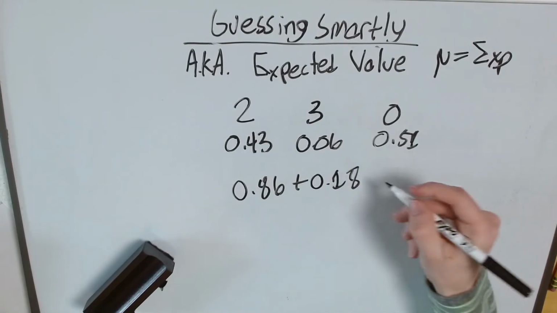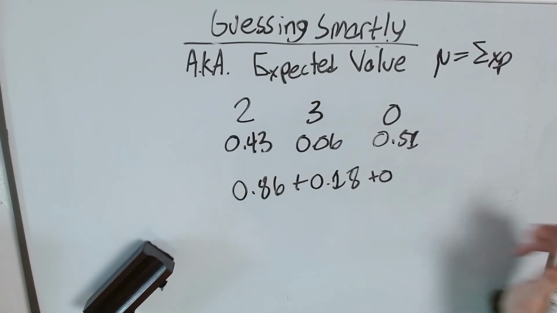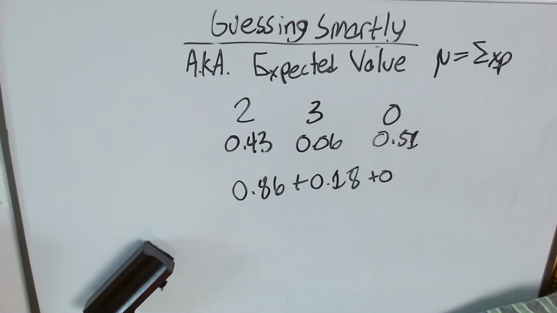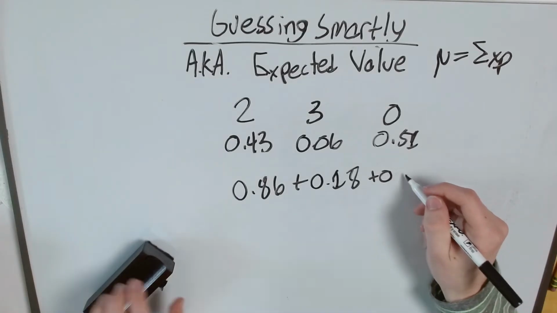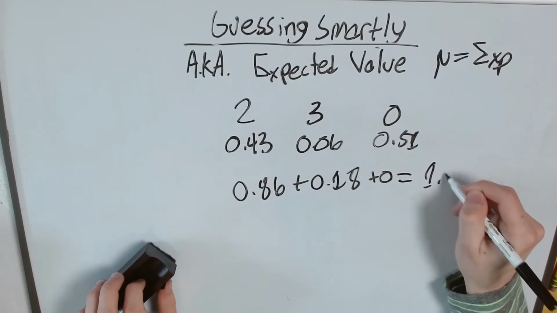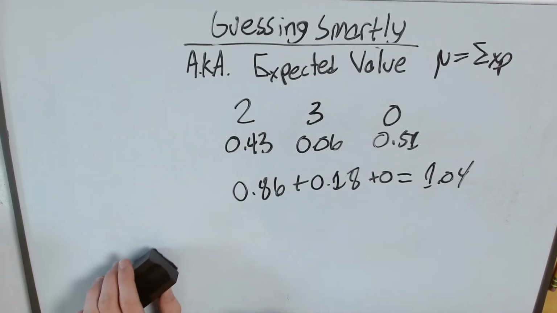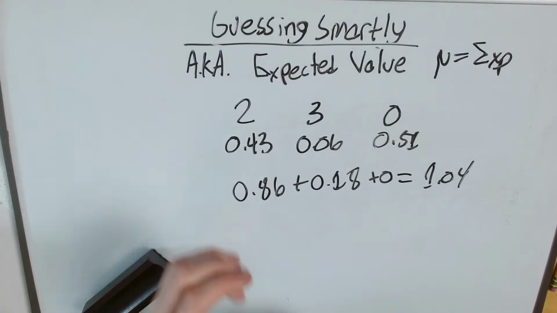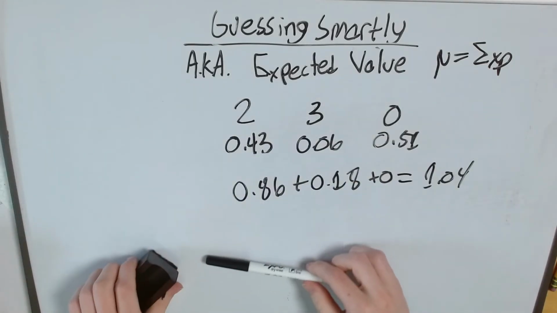And of course, 0 times anything is flat out 0, right? So what does that turn out to be? That turns out to be, if we sum them all up, 1.04. So if LeBron James was shooting shots, we would expect him to get around a point if we were to average up all the shots that he'd make.